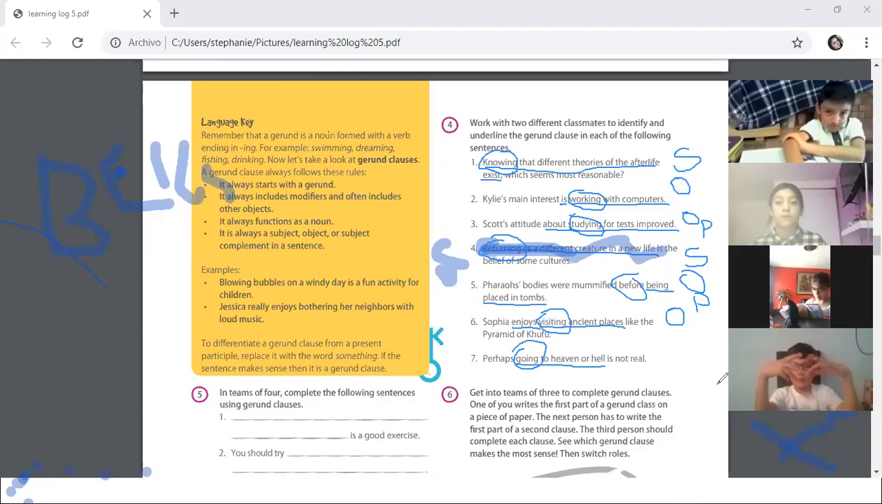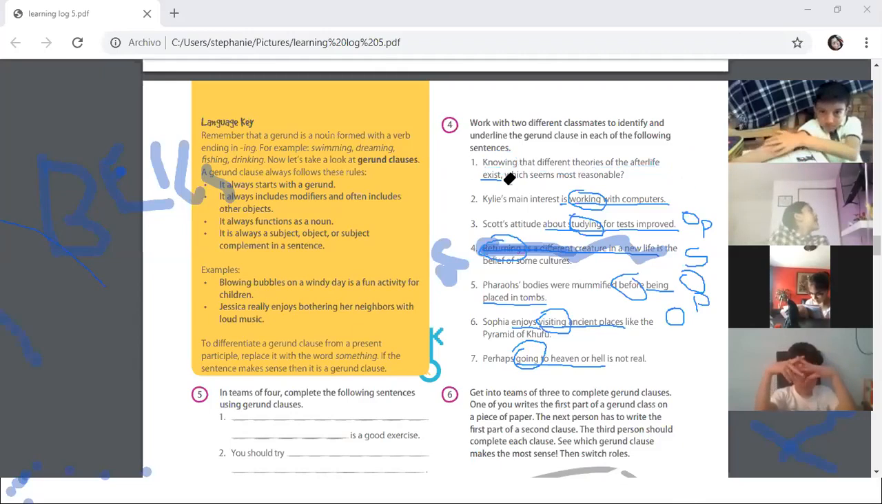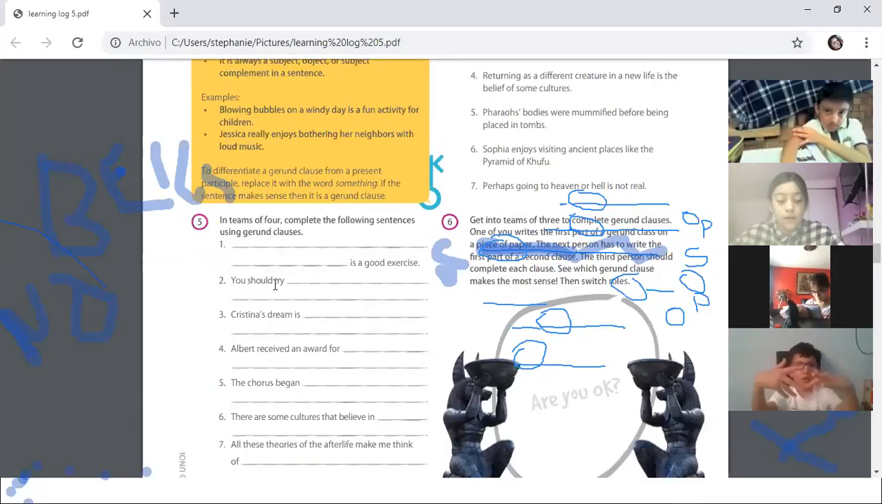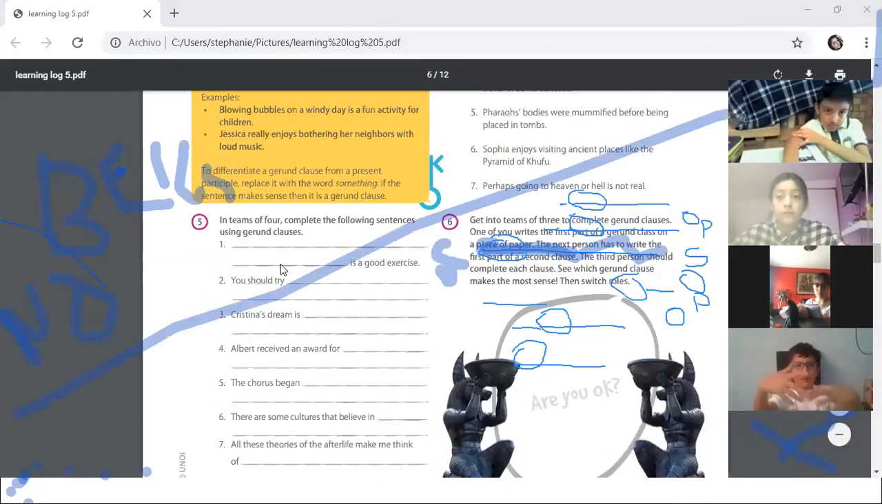You have an evaluable activity for today, okay? The evaluable activity is exercise number 5. In exercise number 5, you have to complete this using gerund clauses.